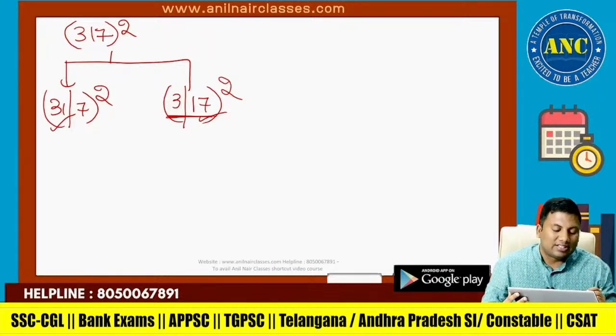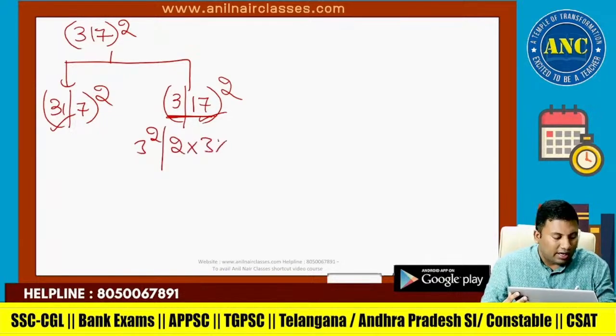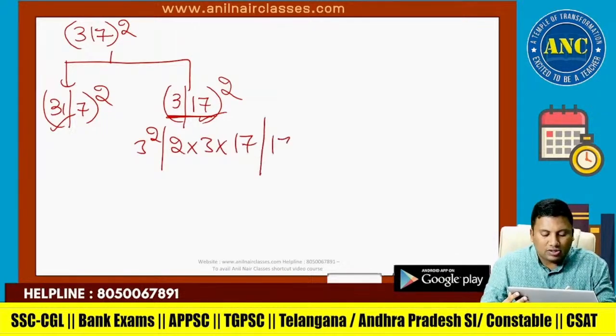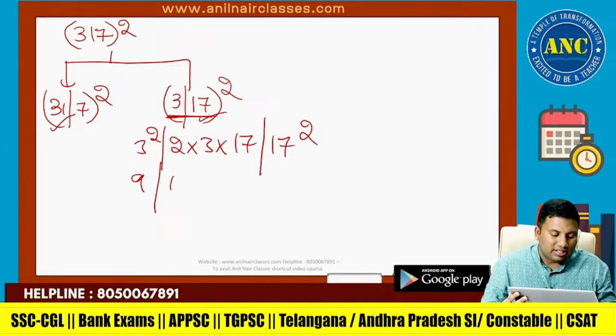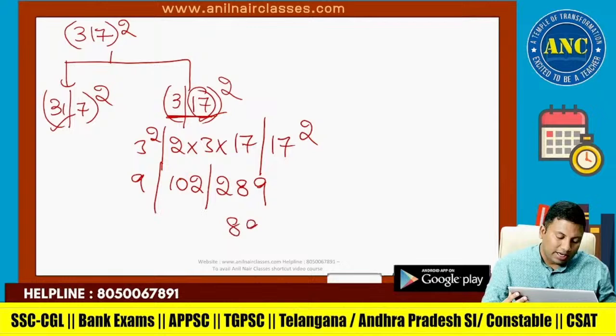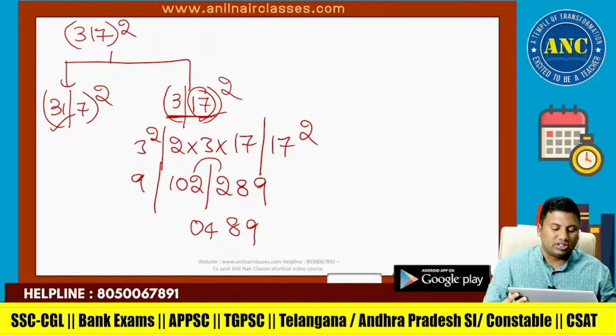Value wise, 17 square is less compared to 31 square. A square, next is 2ab, and another is b square. This is 9. 6 17s are 102. 17 square is 289. B is 2-digit format. 89, 9. 2 carried, 104. Last 2 digits is 04.